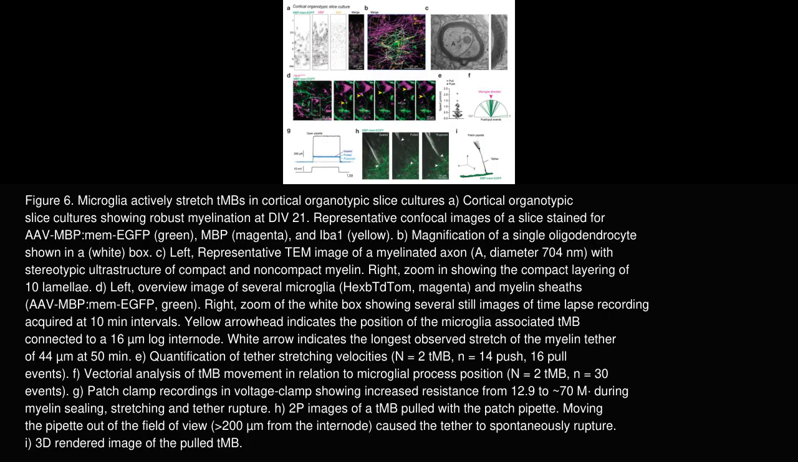Panel H captures 2-photon microscopy images, documenting TMBs pulled with a patch pipette, showing elastic myelin tethers stretching over 200 micrometers before rupturing. Panel I offers a 3D rendered visualization of a pulled TMB. These results support a model in which microglia actively exert physical forces to stretch and sever myelin tethers for debris removal, highlighting a dynamic mechanistic component of myelin clearance involving microglial trogocytosis in living tissue.